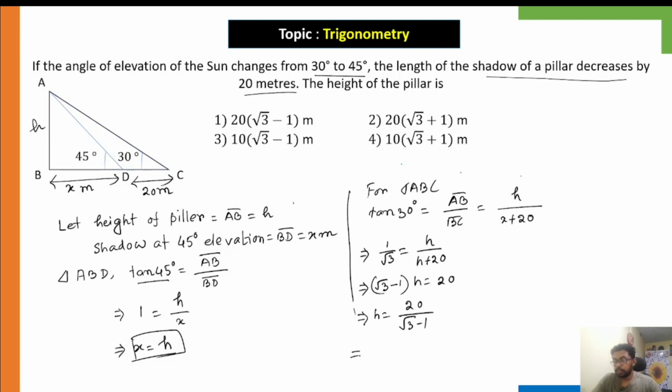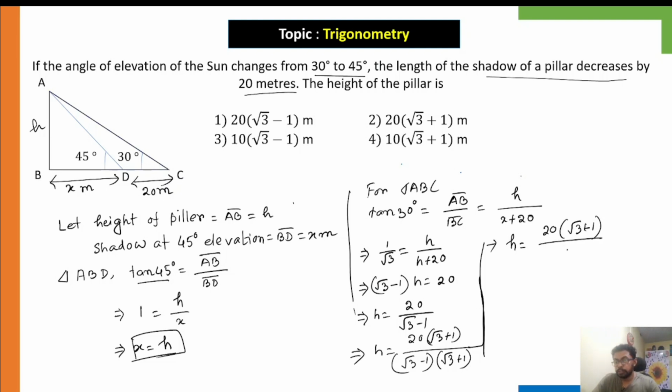Okay, and if you multiply both numerator and denominator, we can multiply this one with root 3 plus 1, so (root 3 minus 1) into (root 3 plus 1). Okay, now let's solve this here. We can write H equals 20 (root 3 plus 1) by (3 minus 1).